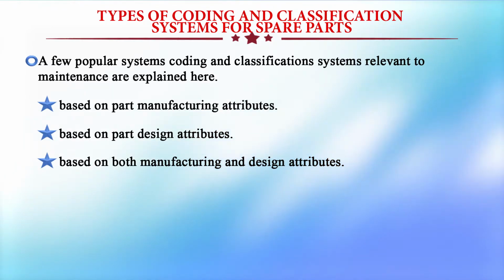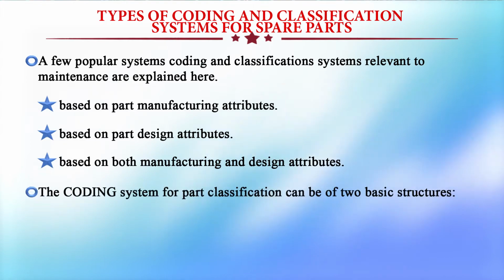The parts are classified according to the manufacturing attributes, such as how much length has to be cut, and what the design characteristics should be. Depending upon these parameters and characteristics, the code classification will be done. This is known as a part classification system.